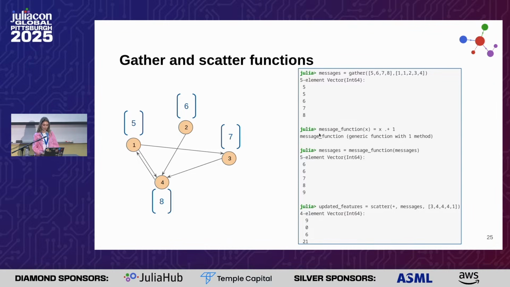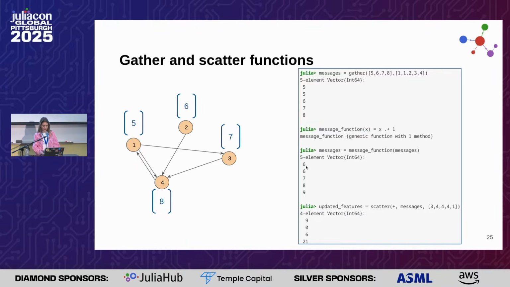And then we create our message function. As before, I just put +1 for simplicity. We apply it to every message that we collected, and then the updated messages can be produced with the scatter function that takes the messages, and they are mapped to these indices, the destinations that are the target of the COO representation.